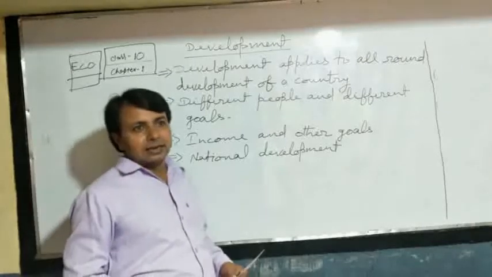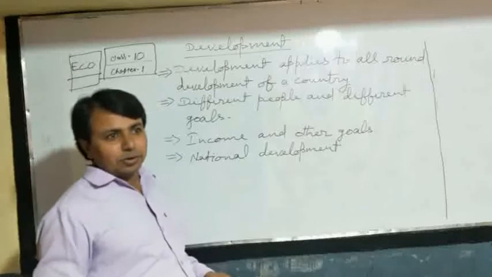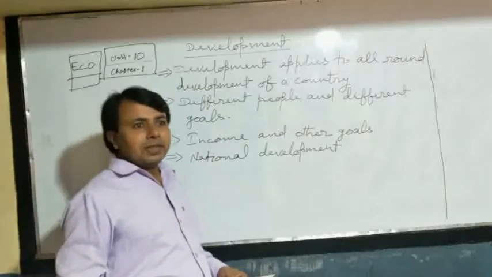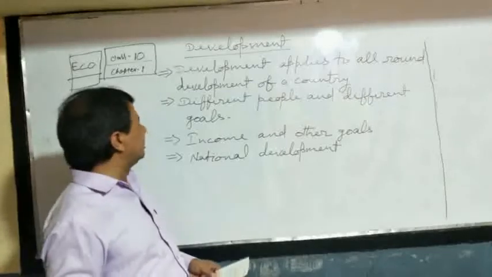These factors give a positive and progressive result. It means the country is developing on the basis of these factors.